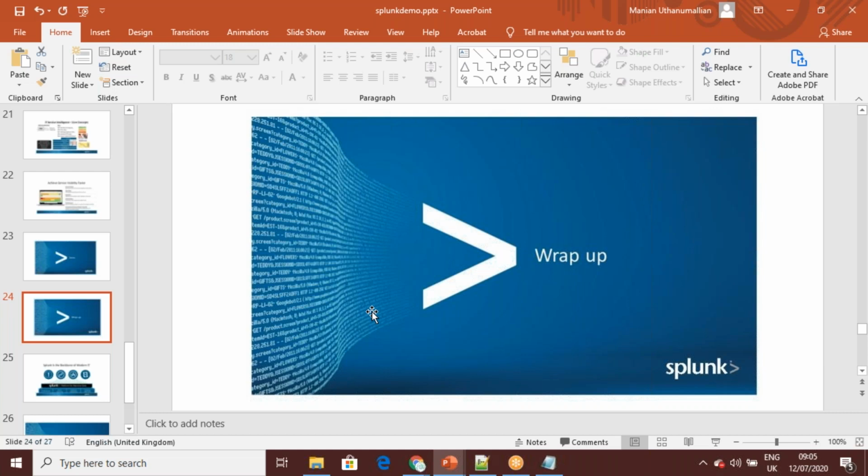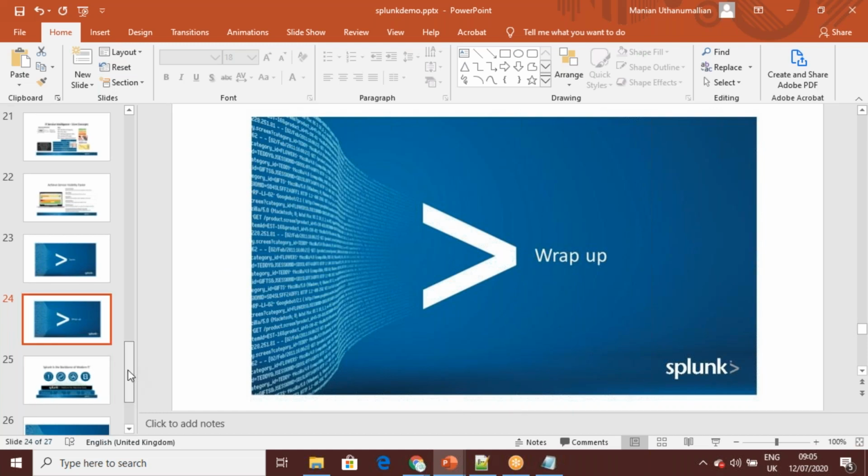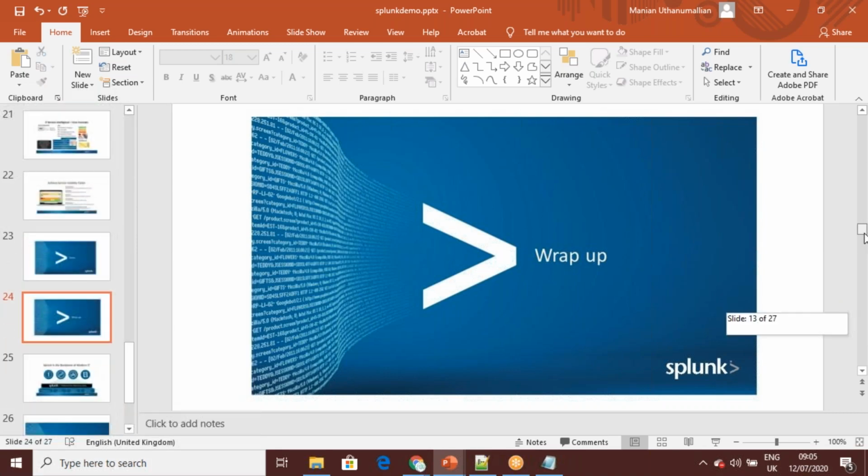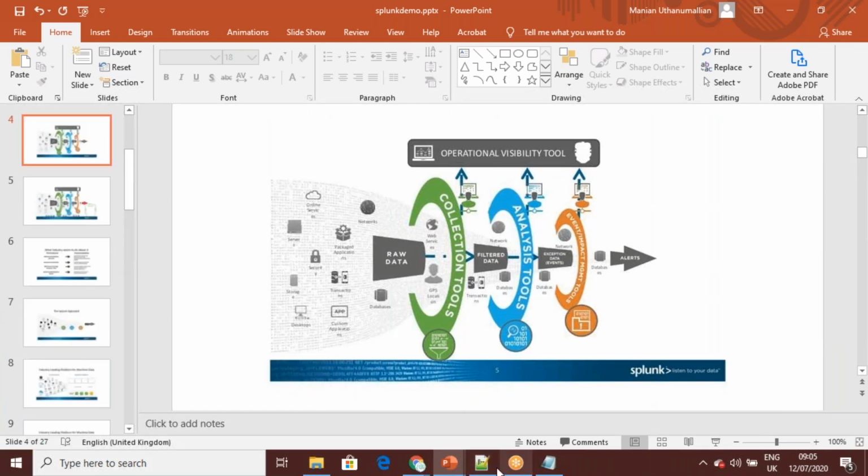And for Splunk, there is a real shortage of people. If you're a Splunk professional, entry level or higher level, there is definitely a very good chance of getting a higher billing rate or a higher salary package. I just want to tell you guys, in India they are not able to find people. Even in our company it's very difficult to find people. We have openings, but we are not able to fill them.